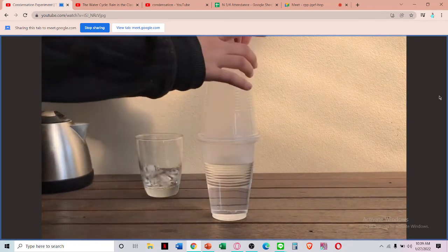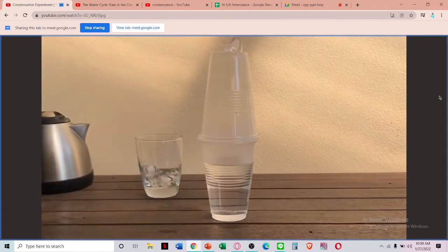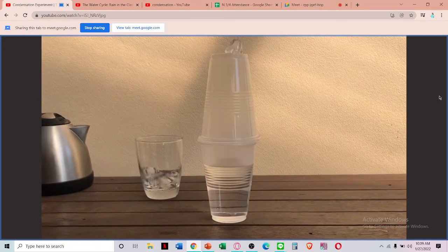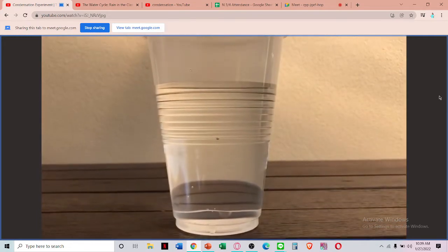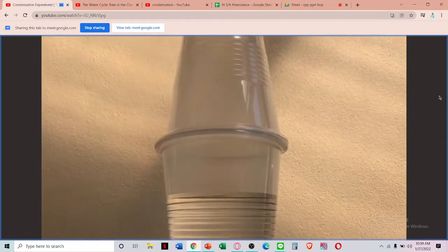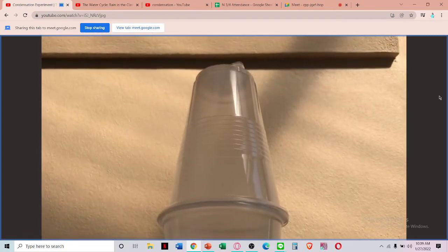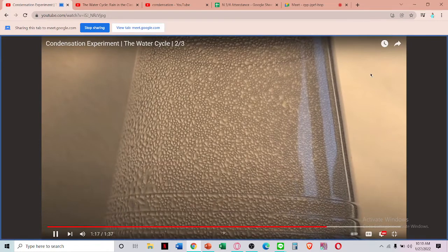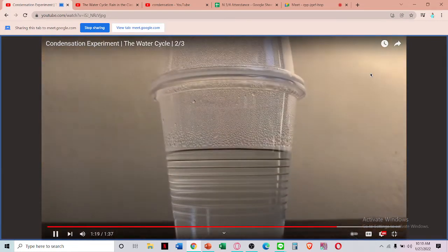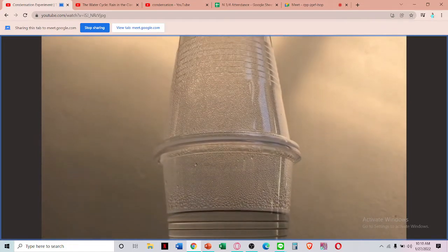You will only use one ice cube. It is very slippery, so make sure it does not fall off. As the ice cube melts, condensation will begin to form inside the second cup. If you look very closely, you can see the smaller water droplets form together, making bigger water droplets. Clouds are made of these same water droplets, but in the sky. That's how clouds look in the sky.